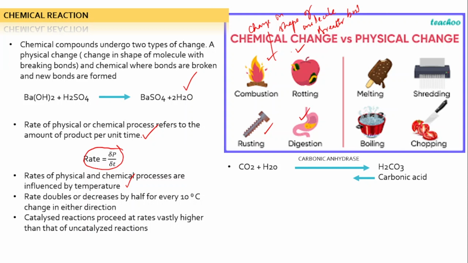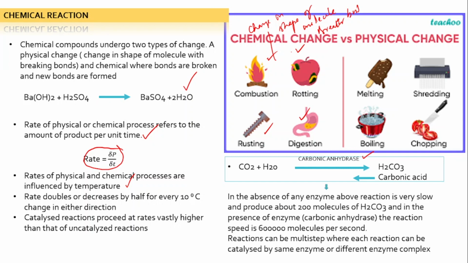Catalyzed reaction processes proceed at rates vastly higher than that of uncatalyzed reactions. For example, here carbonic anhydrase is the enzyme. Now CO2 plus H2O, what is the result? Carbonic acid. So in the absence of the enzyme carbonic anhydrase, the reaction will be very slow and produce only 200 molecules of carbonic acid, that is H2CO3.